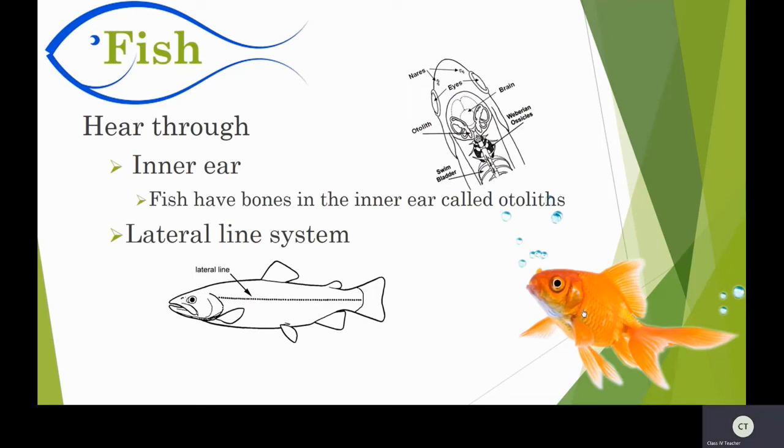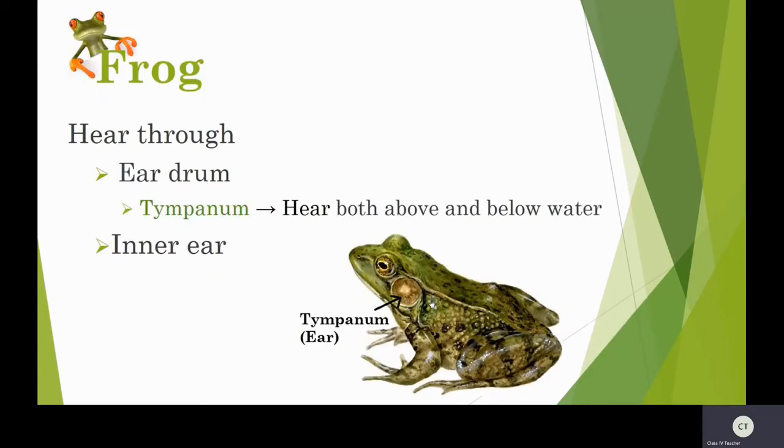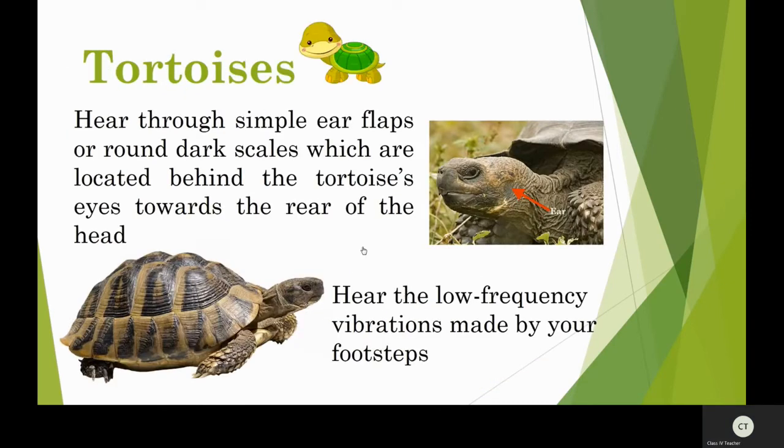Do they have ears? Ears are not there. It is internally present. See the ears of the frog. It is internally present. The tortoise.